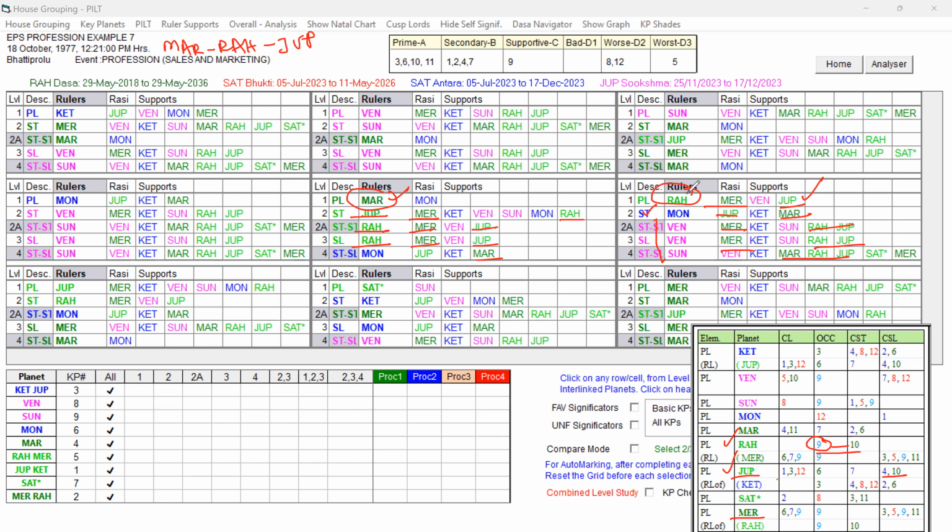So that way, the Bhukti Lord Rahu is the ninth occupant. It is talking about transfer, and also the ninth star lord. It is starting with the supportive houses for the transfer, and the star level, 2A level planet Venus is getting the support of Mercury and Rahu and Jupiter.